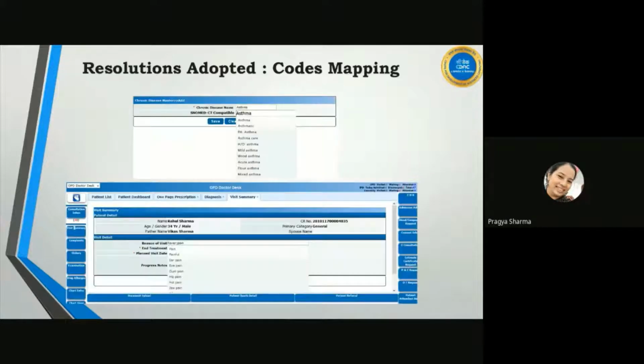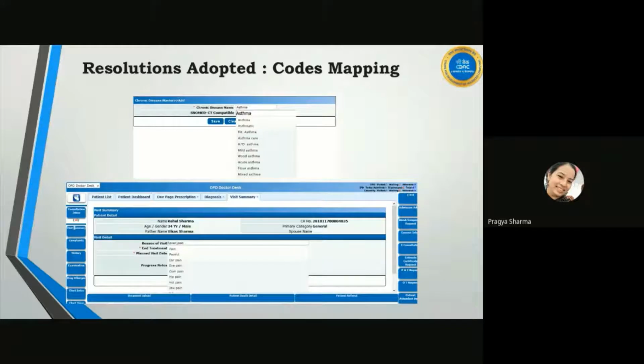For example, we already have set up old local terminologies, such as for chronic diseases, severity and priority. These are local value sets already defined within the core system. For these local terminologies, we used a mapping criteria. Within the master, using backend mapping, we map each and every clinical term of our local terminology to SNOMED CT. Along with that, where it is necessary and possible, we provide direct searches from SNOMED CT within the various integration points.